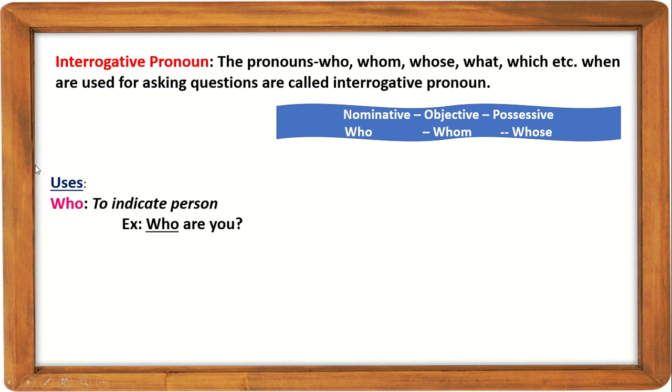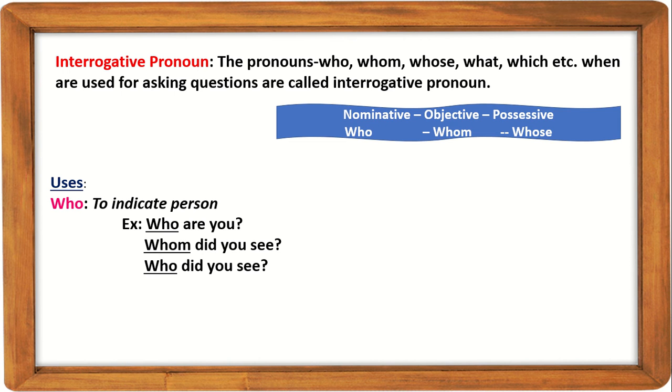First comes who. It is used to indicate person. Look at the example. Who are you? This who is used for both singular and plural and also for masculine and feminine gender. Then objective use. Whom did you see? We can also say who did you see, because in modern English, instead of whom, who is mostly used.